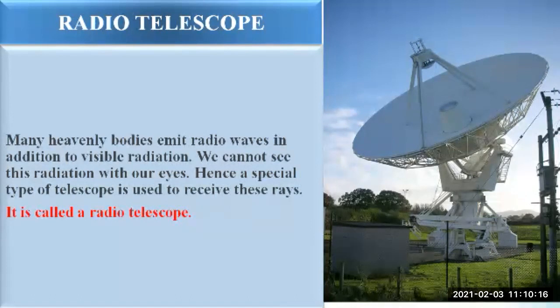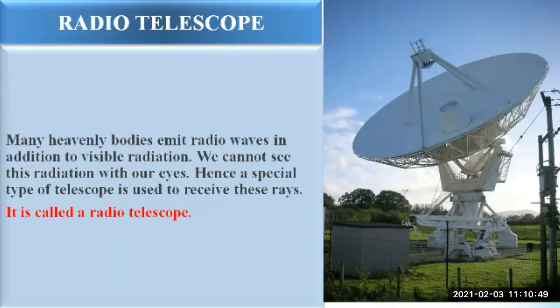Once these radio waves are reflected by these dishes, they get converged and collected at the focus. Then a radio receiver is placed at the focal point. The information gathered by this receiver is passed on to a computer which analyzes it and constructs an image of the source.